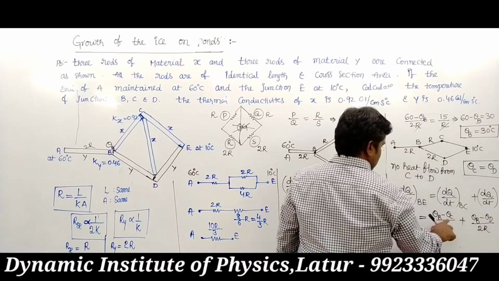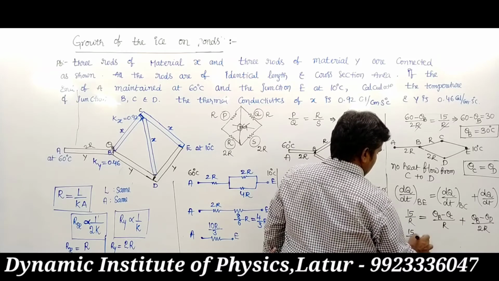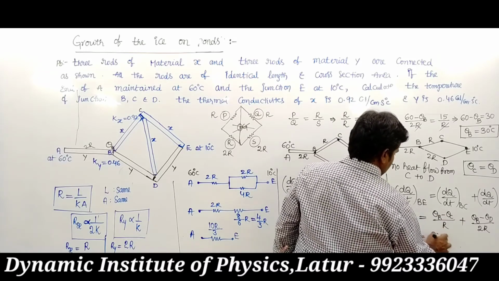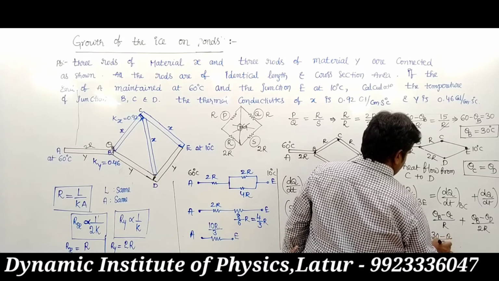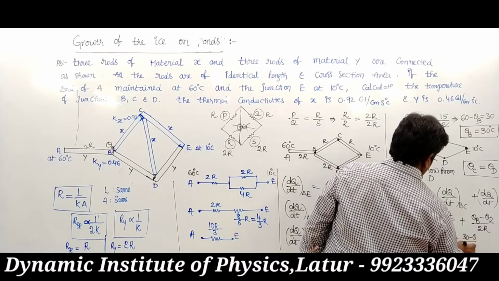We want that theta value. So 15 upon R equals 30 minus theta upon R plus 30 minus theta upon 2R.